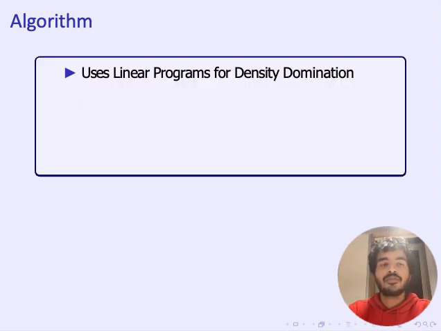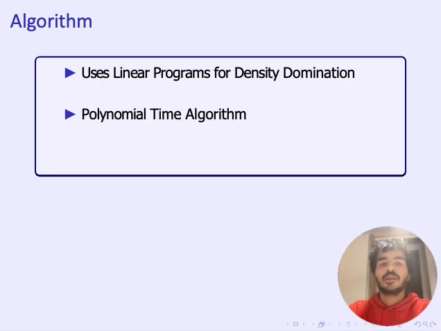Here are a few salient features of the algorithm. First is that we use linear programs to model the condition of density domination, which in turn we use to find a feasibly envy-free division. This in turn gives us a polynomial time algorithm. The algorithm is polynomial time because in each step we run a linear program, which is run in polynomial time, and we show that the updates can only occur a polynomial number of times.